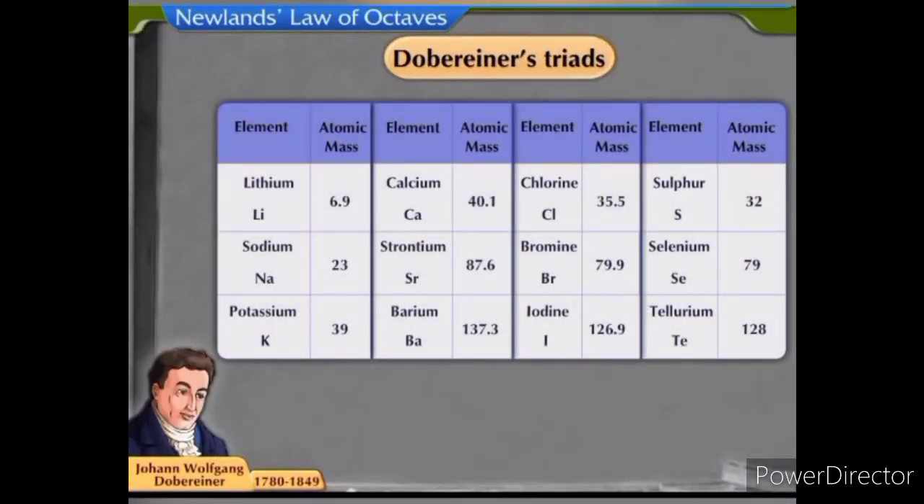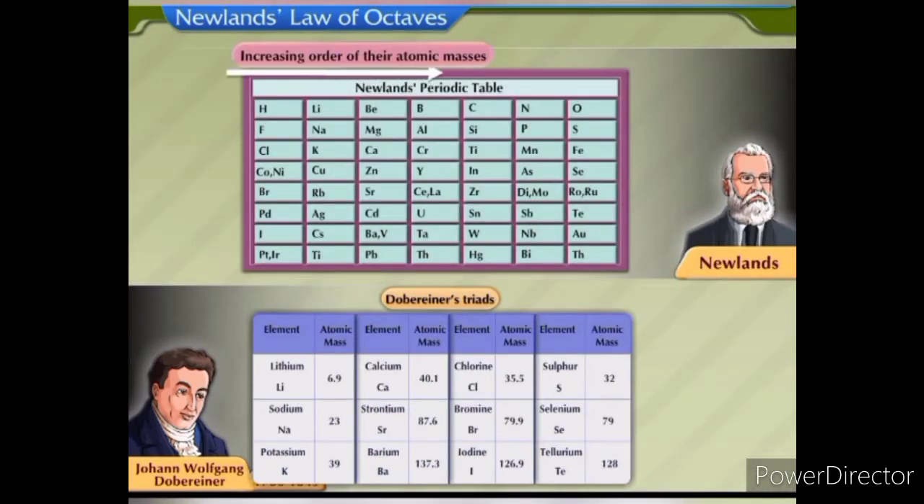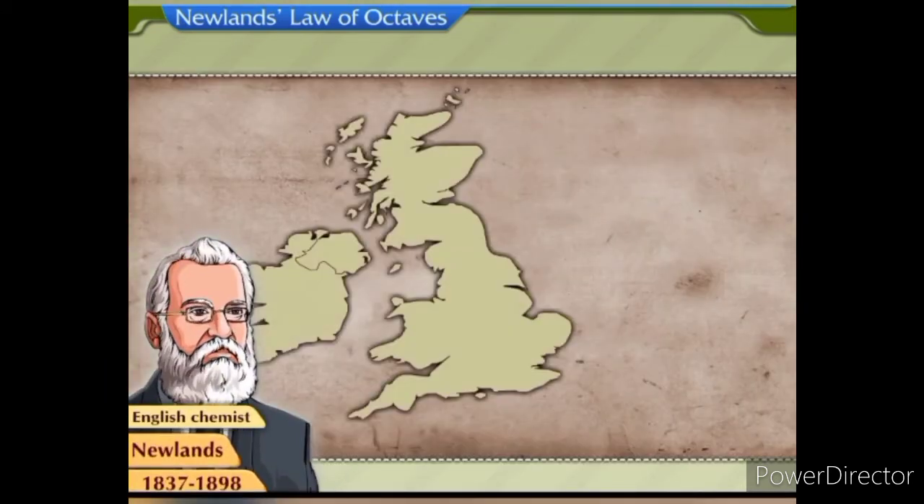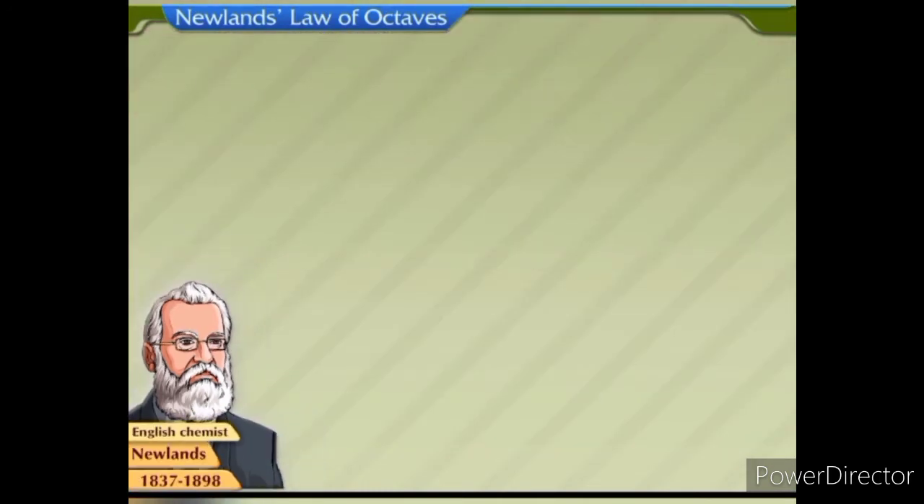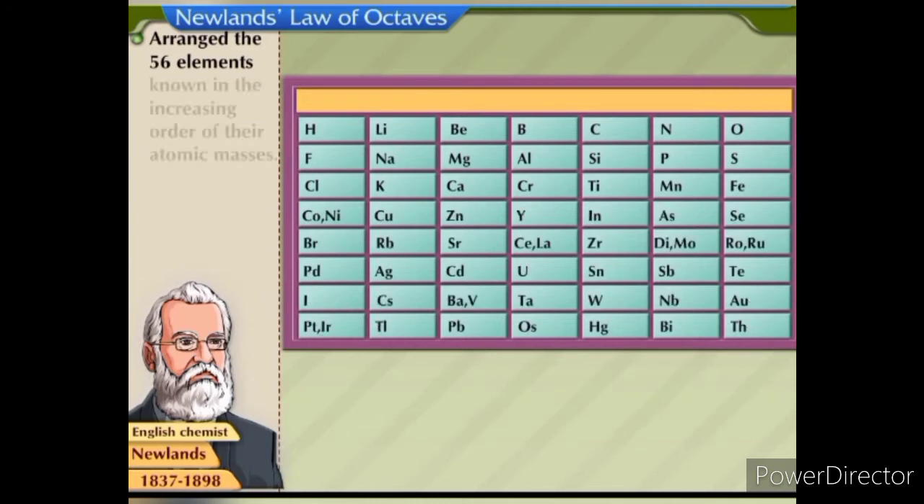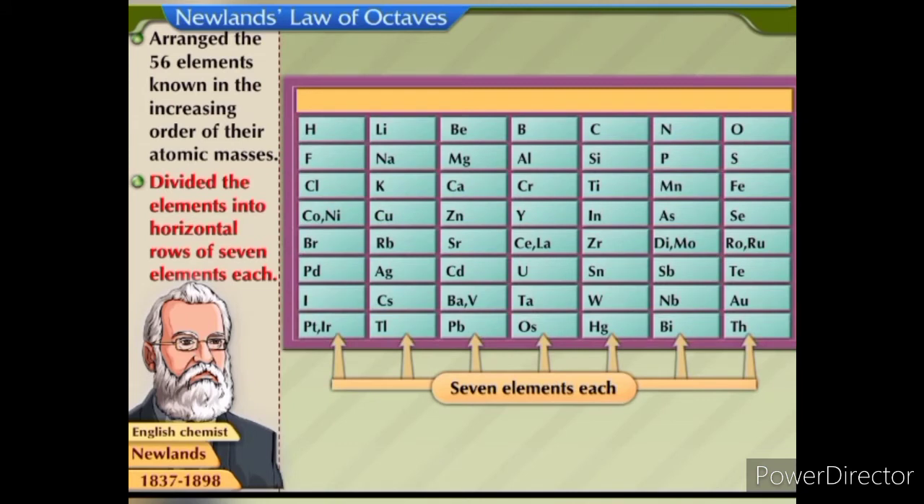After the failure of Dobereiner's triads, Newlands tried to classify elements in the increasing order of their atomic masses and came up with his periodic table. This periodic table was based on the law of octaves. Newlands was an English chemist born in London. He studied at the Royal College of Chemistry. He arranged the 56 elements then known in the increasing order of their atomic masses. He divided the elements into horizontal rows of 7 elements each.